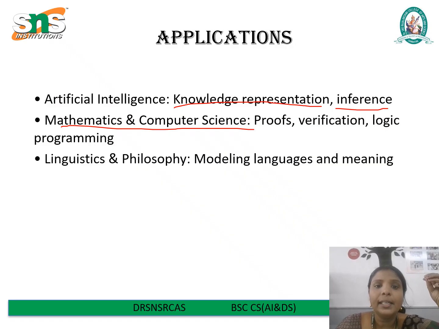Next is linguistics and philosophy. In linguistics, predicate logic helps us analyze how language expresses meaning. For example, everyone loves someone can be formally analyzed with quantifiers. In philosophy, it provides tools to study arguments, reasoning, and the structure of knowledge. So in short, predicate logic is not just a theory. It's a practical framework used across science, AI, and the humanities to model reasoning, verify correctness, and represent knowledge.